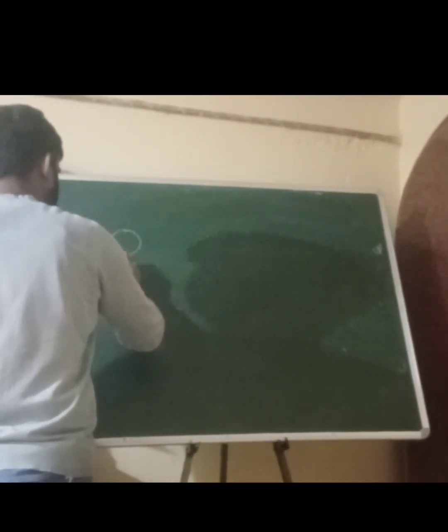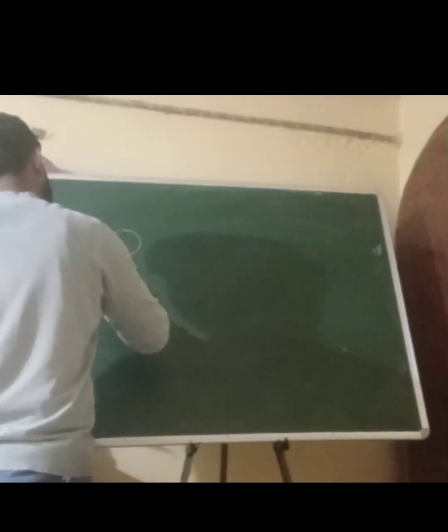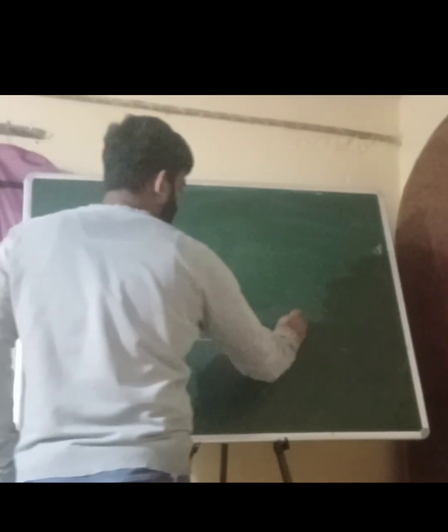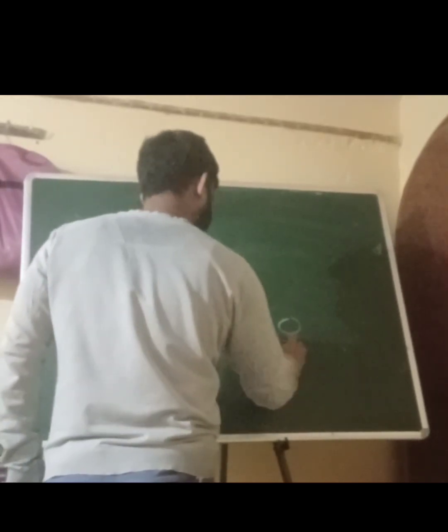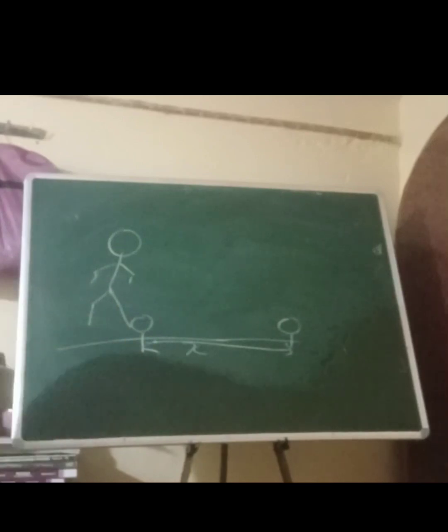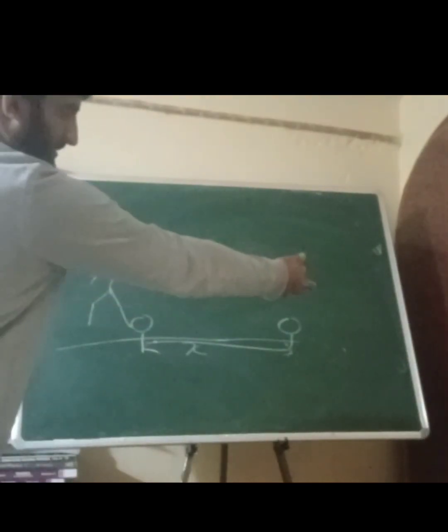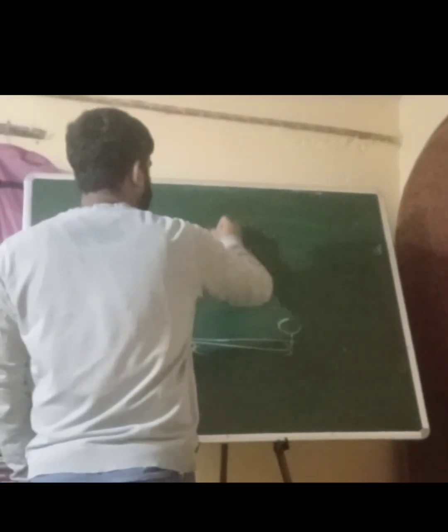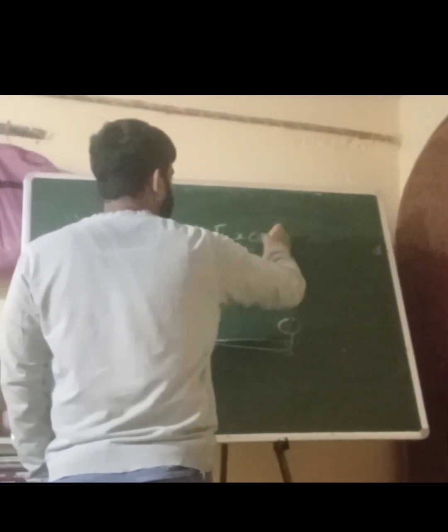Suppose this is a soccer player, and suppose he kicks a ball, and the ball gets a displacement X. So he does some work on the ball. He applies some force, the ball displaces, and there is some work. So as we know, work is F X cos theta.